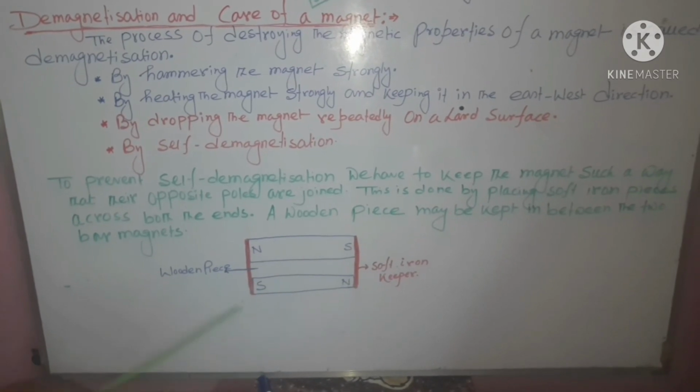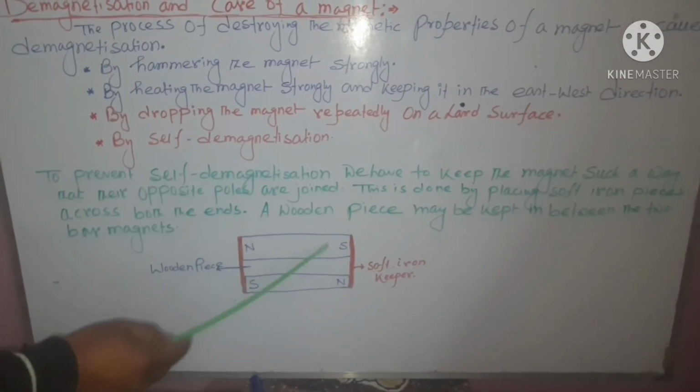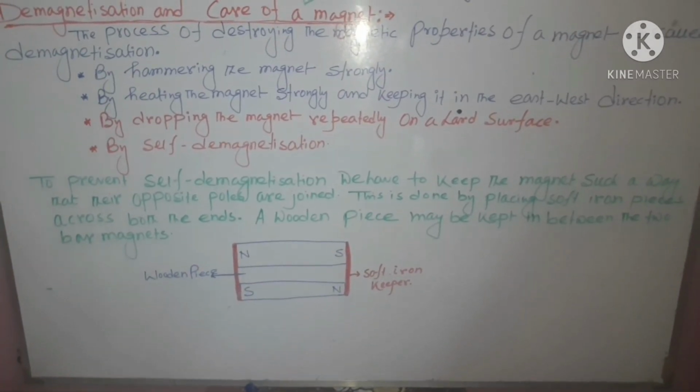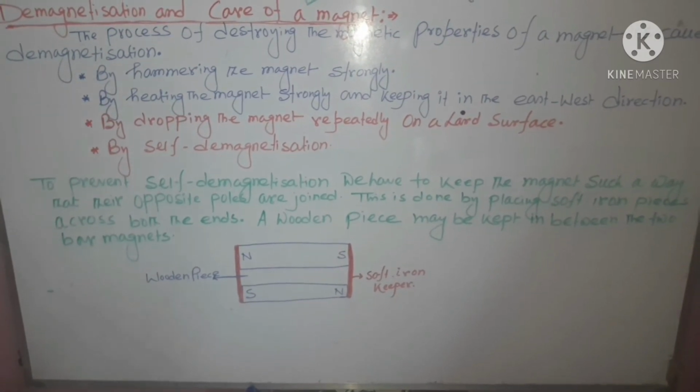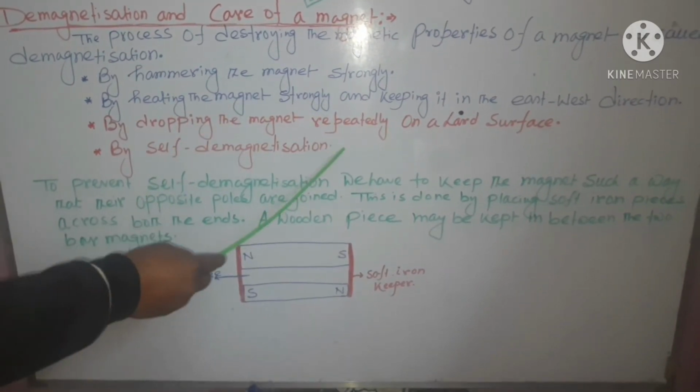By this arrangement, if you keep the two magnets, then the magnetic property of the magnet is never lost due to the process of self-demagnetization.